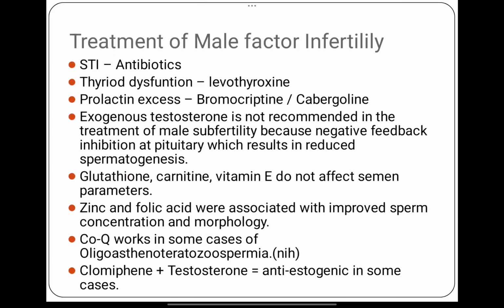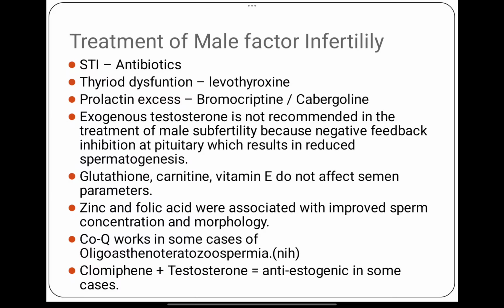and treat them accordingly. Now, what is the treatment of male factor infertility? If there are infections like sexually transmitted infection, we have to advise antibiotics. If there is thyroid dysfunction, then levothyroxine is recommended. For prolactinoma, bromocriptine or cabergoline. Exogenous testosterone is not recommended in the treatment of male subfertility because negative feedback inhibition at the pituitary can result in reduced spermatogenesis.